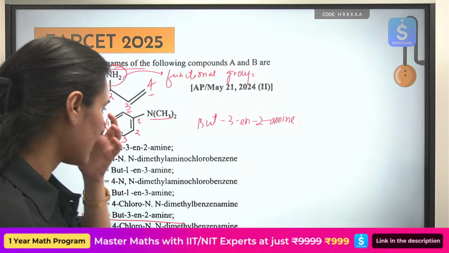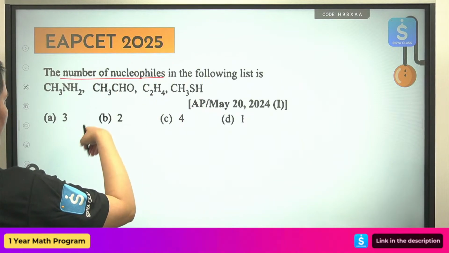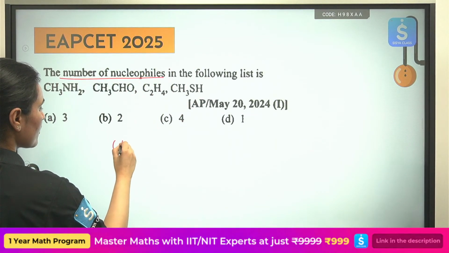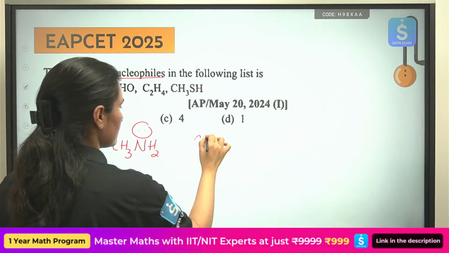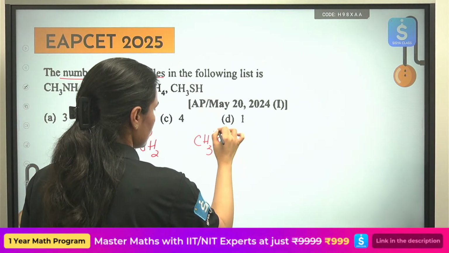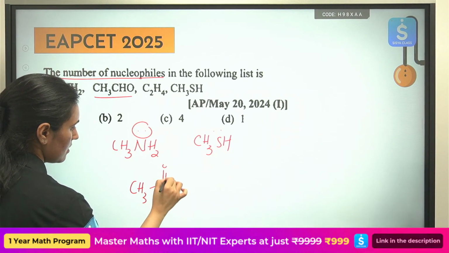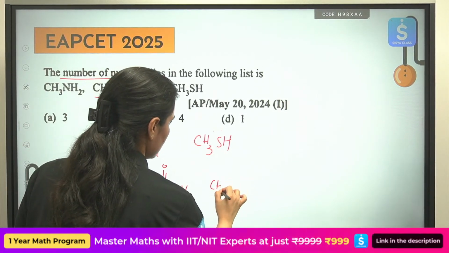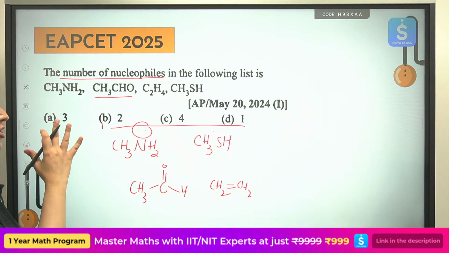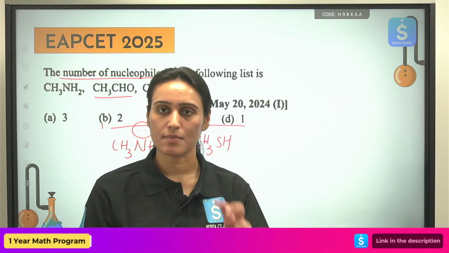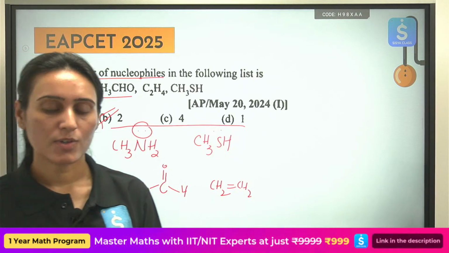Okay. See the next one. The number of nucleophiles in the following list. What type of group is called a nucleophile? Which has a lone pair of electrons, correct? Lone pair of electrons. Multiple bond. So out of all these four, these two groups are considered as nucleophiles. What is the question? How many nucleophiles are present? Two. And that is how you can answer it.